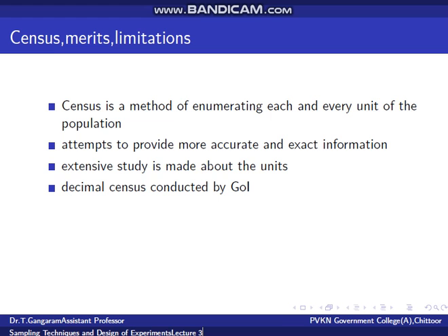For example, data relating to name, sex, date of birth, marital status, education, occupation, income, place of birth, nationality, present and permanent address, name of the father, mother, wife or husband, etc. are obtained.